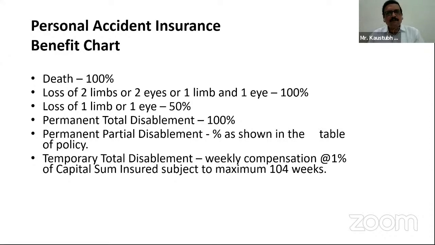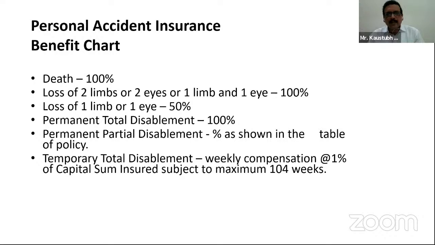Then in that case, 50% compensation is payable. When we are talking about a capital sum insured of 10 lakh, rupees 5 lakhs is payable to the person who is suffering from the accidental injury. Likewise, if one eye is damaged, he cannot see at all with one of his eyes, which is lost due to the accident, again 50% compensation of capital sum insured is payable. In our case, with 10 lakh as capital sum insured, 5 lakhs are payable.